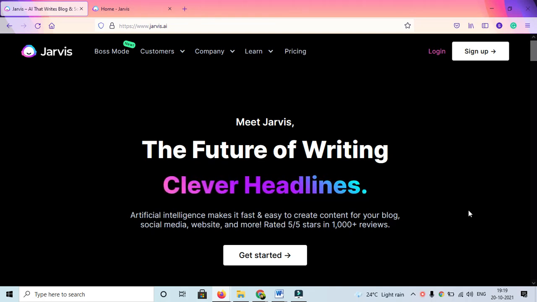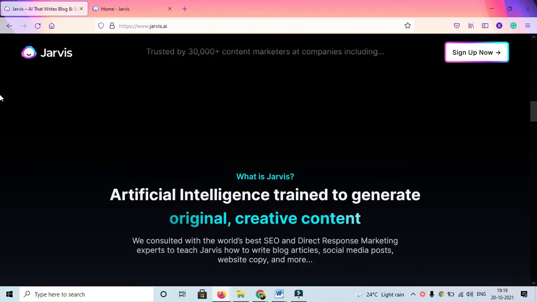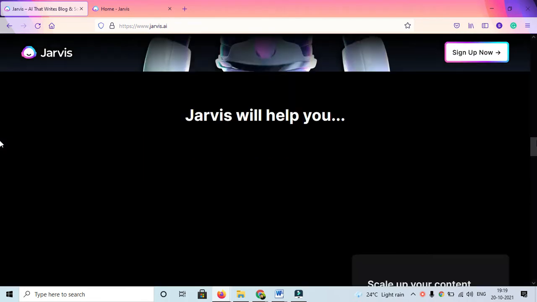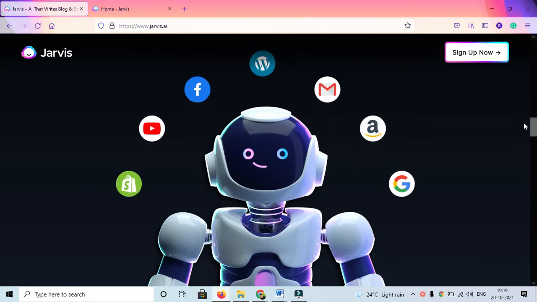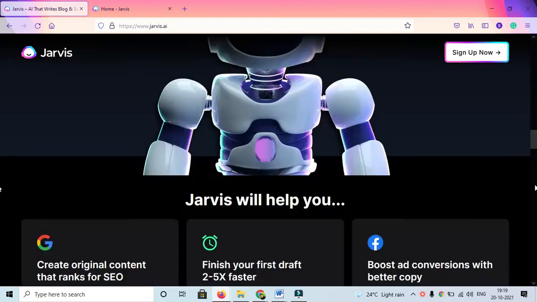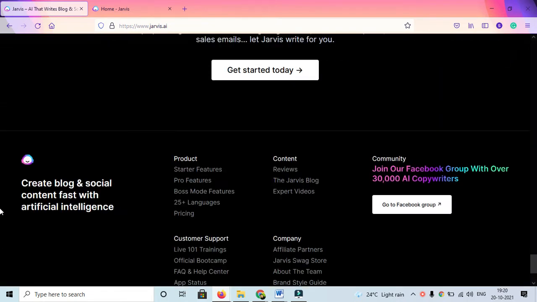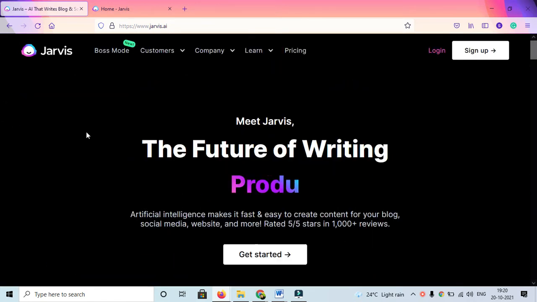In this video, we shall understand how you can create long form content, or let's say an article, with the help of this tool called Jarvis.ai. Now Jarvis.ai is a tool that's into content AI and content creation. With the help of this tool, you can technically create any form of content, be it an email, a blog, social media content and whatnot. There is a variety of technology involvement that has happened with this tool, and it works quite well.